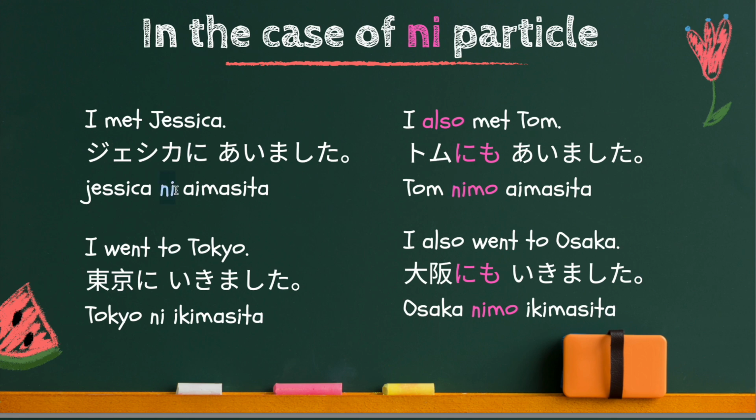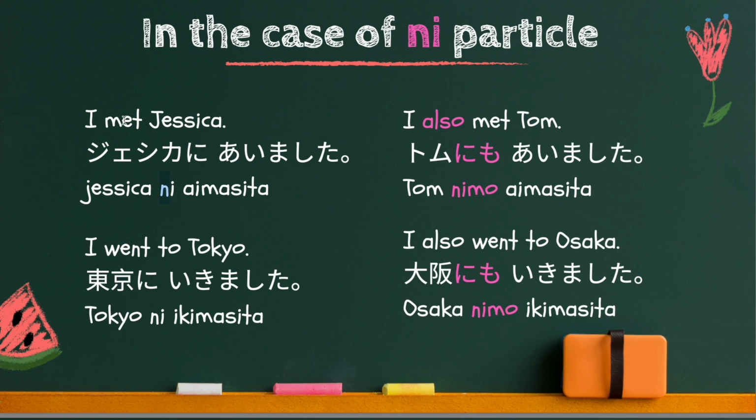This is ni particle because 会います, the verb meet, indicates direction. That is, Jessica is your destination, the direction of your movement. In this case, you need to use ni particle.